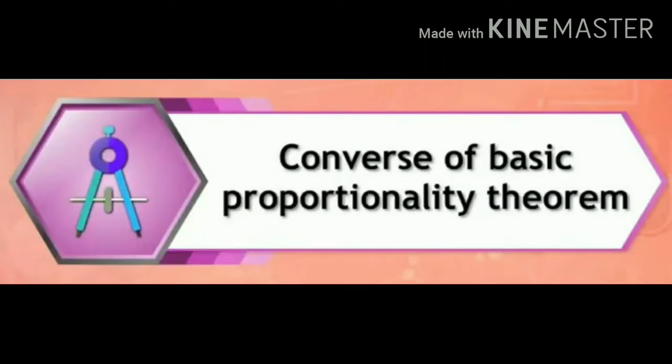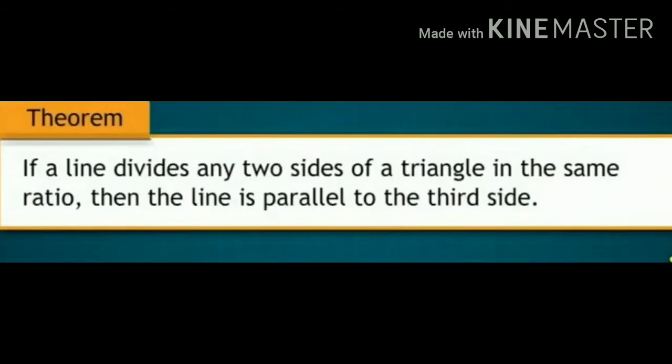Now, the converse of basic proportionality theorem, and its statement is, if a line divides any two sides of a triangle in the same ratio, then the line is parallel to the third side.